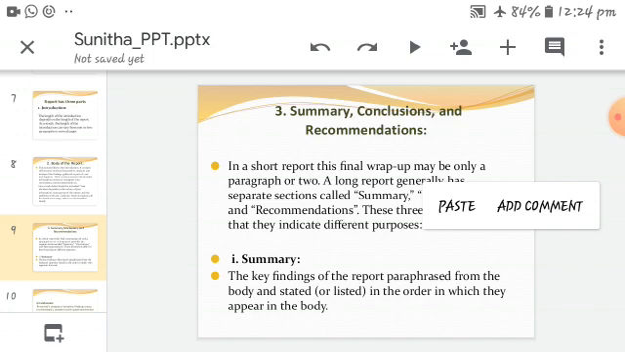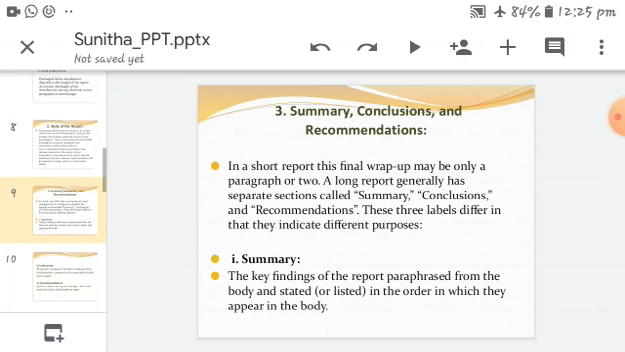The key findings of the report are paraphrased from the body and listed in the order in which they appear in the body. In the summary, we are writing the key findings, the important points of the report, paraphrased from the body and listed in the order in which they appear in the body. Whatever we describe in the body could be explained in the summary also.